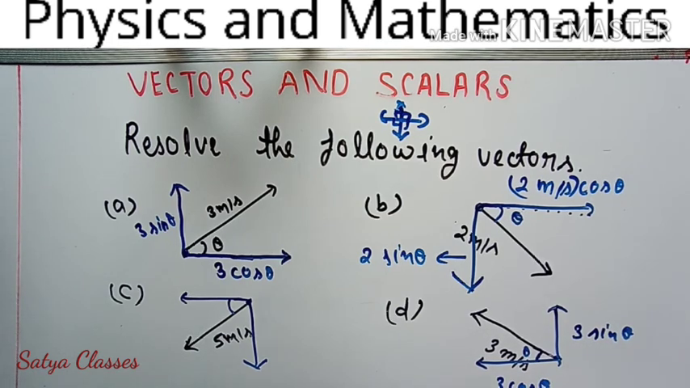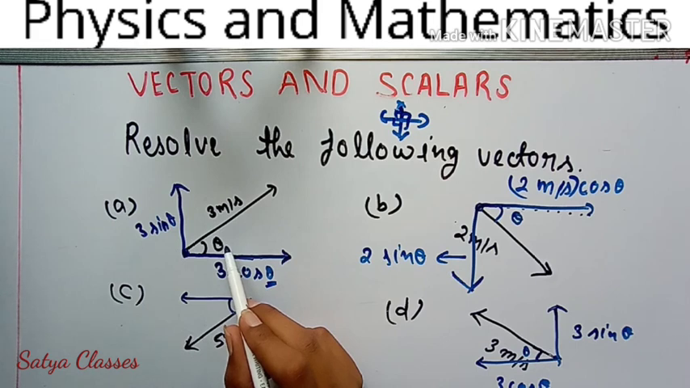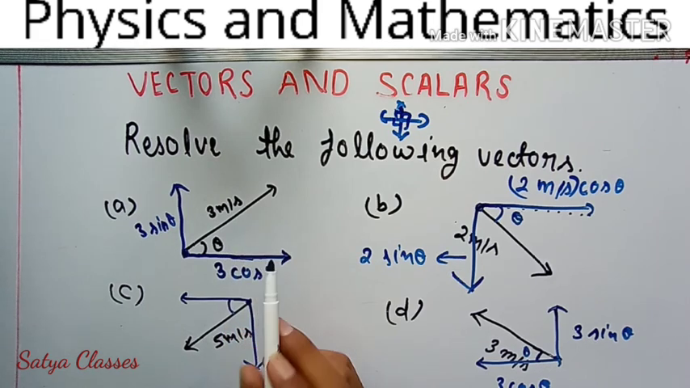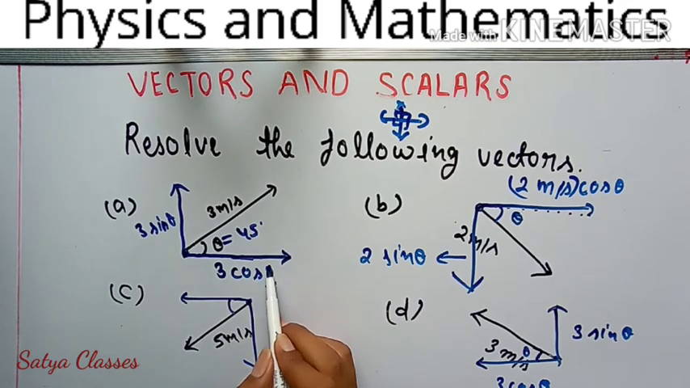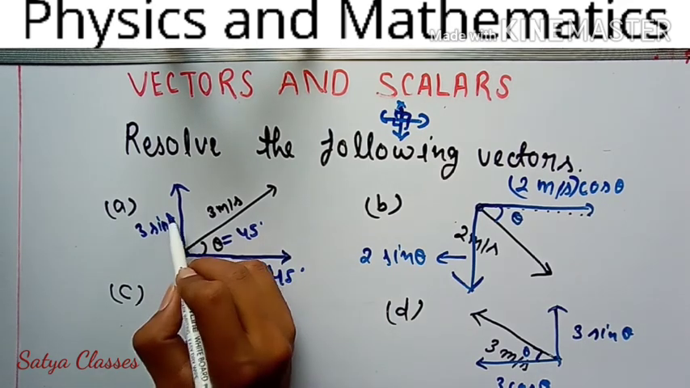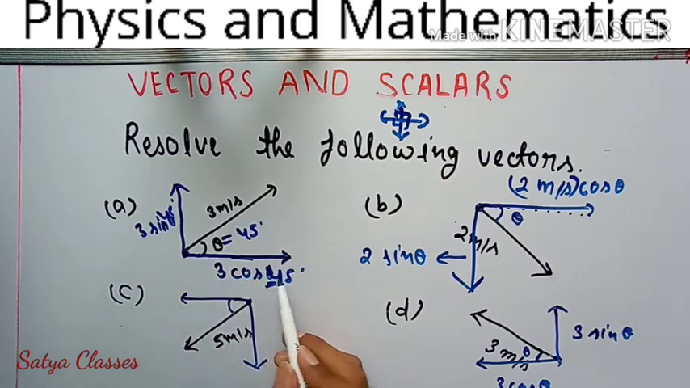Please do not confuse yourself about what the theta angle is. This angle will be given to you when the question is asked. Suppose theta is equal to 45, so you will write it as 3 cos 45 degree and 3 sin 45 degree, and you know the value of 45. Understand?